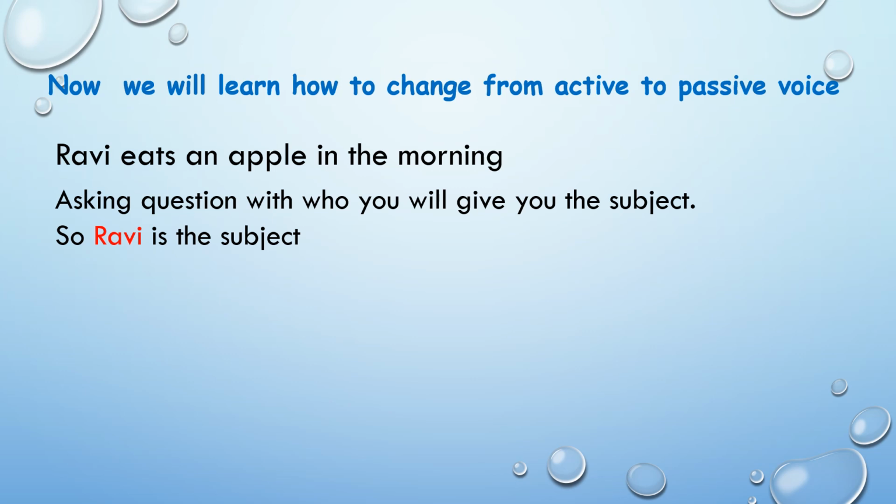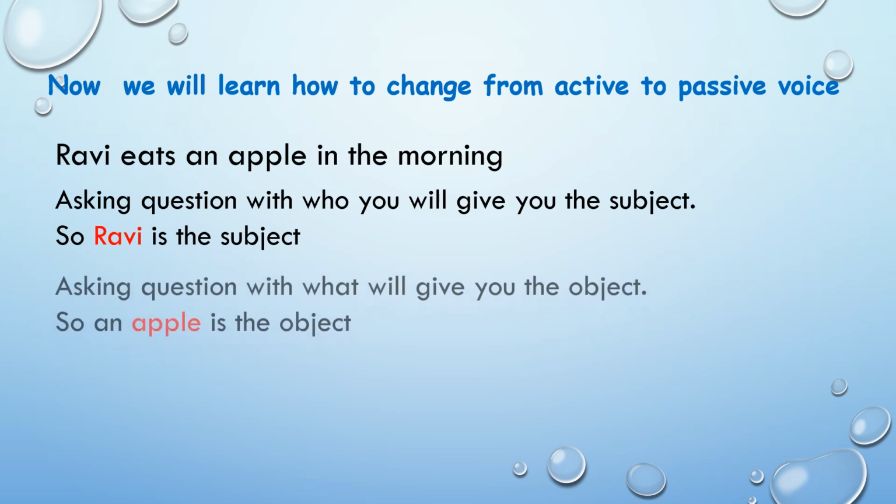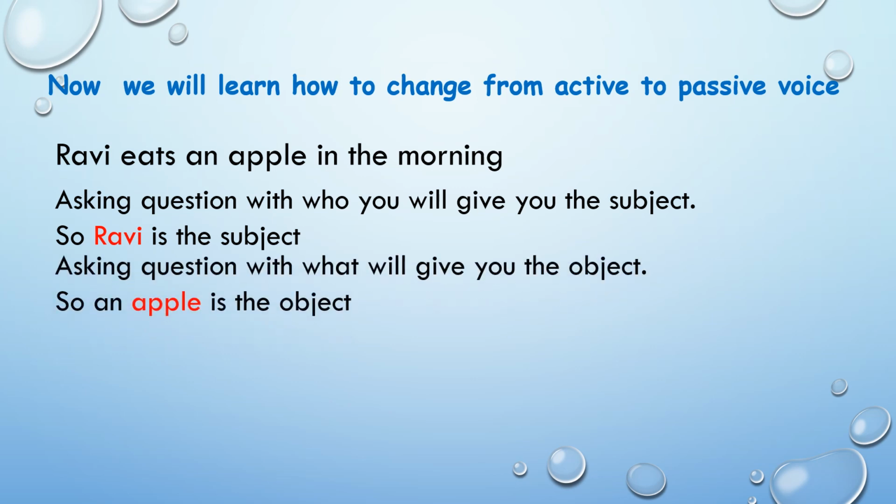In the same way, asking a question with what will give you the object. So we ask a question with what to this sentence. What does Ravi eat? Your answer will be an apple. So an apple is your object.